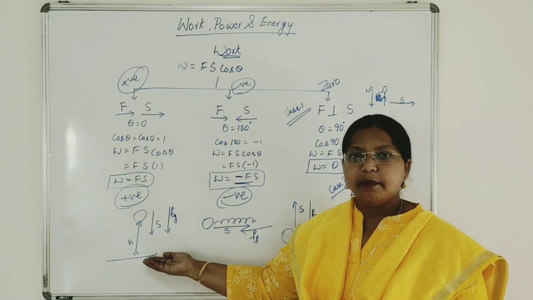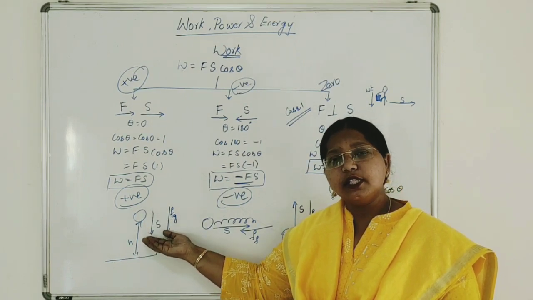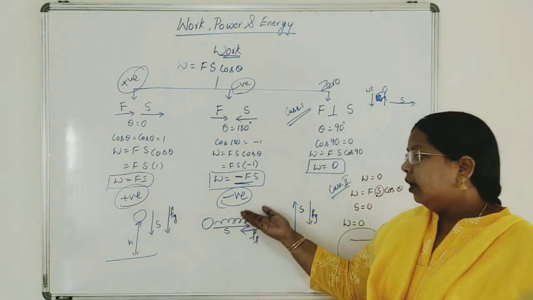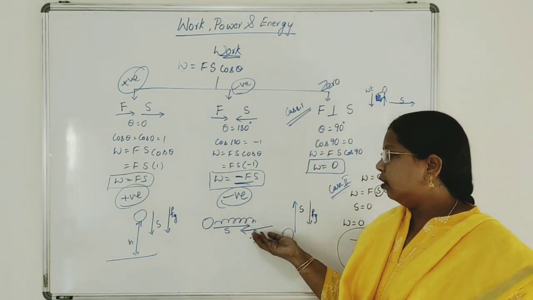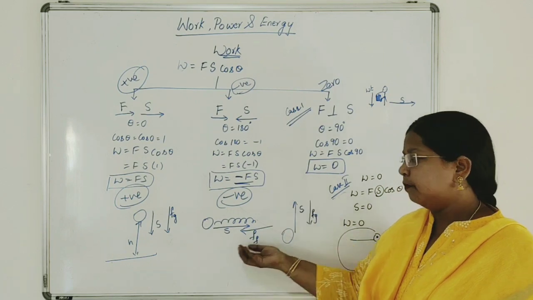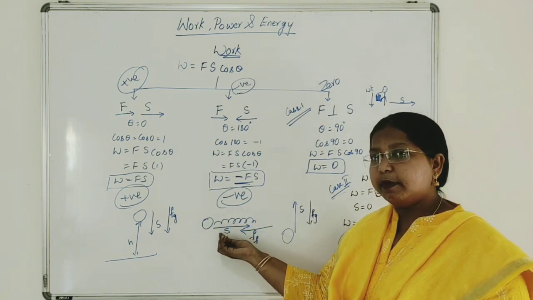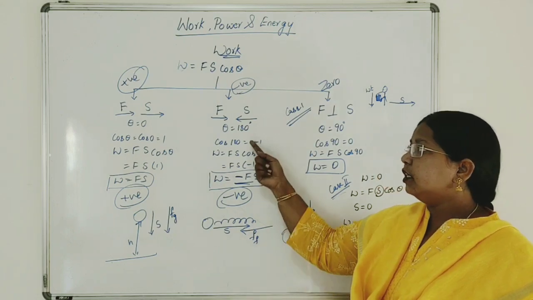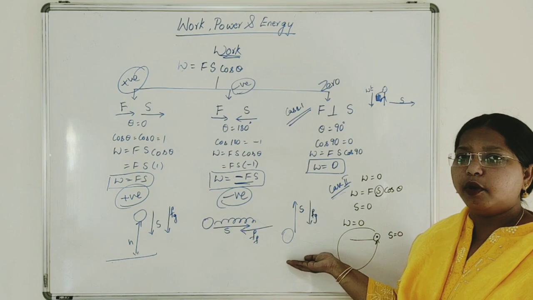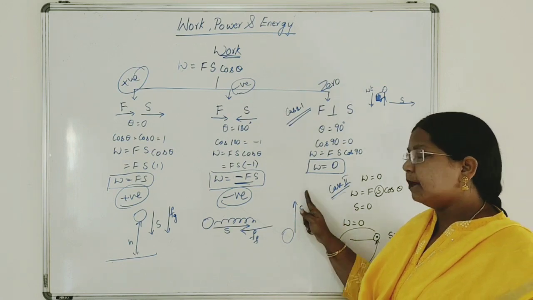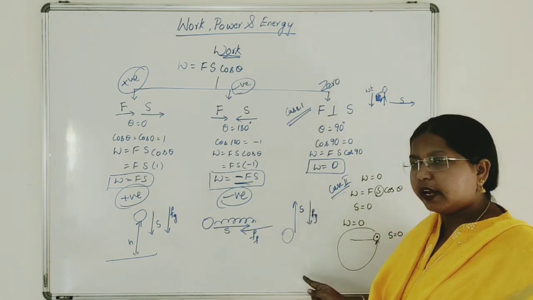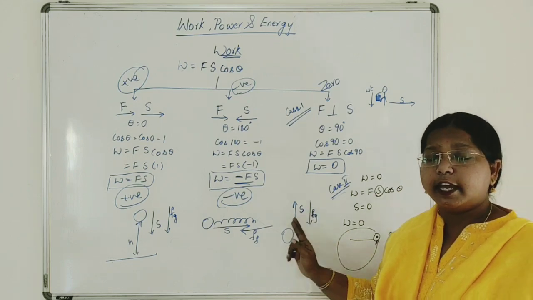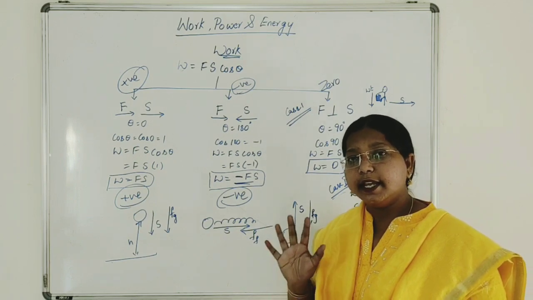So these are the examples. A freely falling body, both force and displacement are in the same direction. So it comes under the positive work. Negative work, a rolling ball or a ball thrown upwards. In a rolling ball, displacement and the friction of the ground are in opposite directions. Therefore theta is 180. A ball thrown upwards freely, displacement is in the upward direction and force of gravity is in the downward direction. Therefore both are in opposite directions, making an angle of 180. Therefore work done is negative.